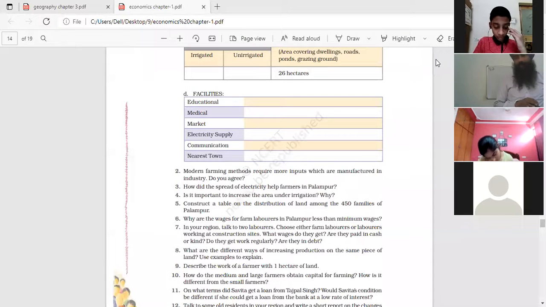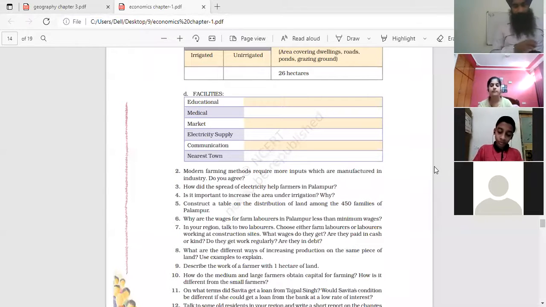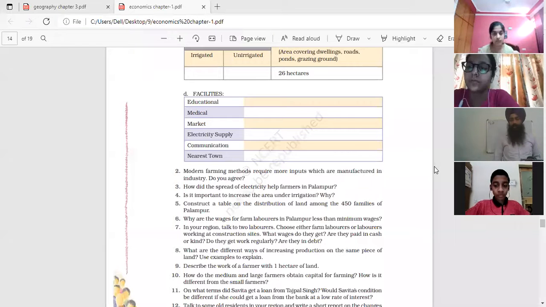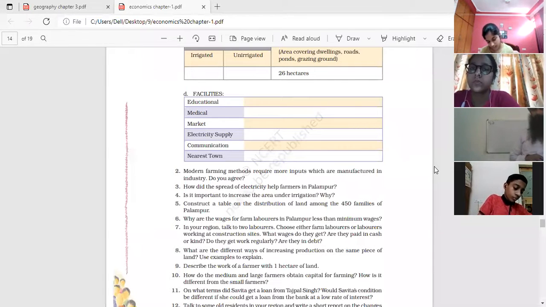Yes, Dhiren, you want to add something? Dhiren Mahajan. Okay, let's continue. So 9th question done. Next one is the 10th question. How do the medium and the large farmers obtain the capital for farming? Medium farmers obtain the capital from the moneylenders and landlords, who charge a high interest rate. Whereas the large farmers complete their capital requirement from the savings of the previous year. Clear? Savings of previous year or banks.